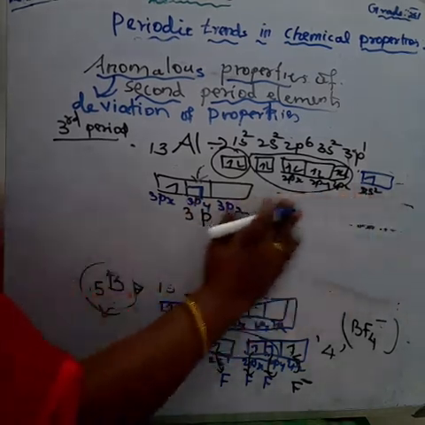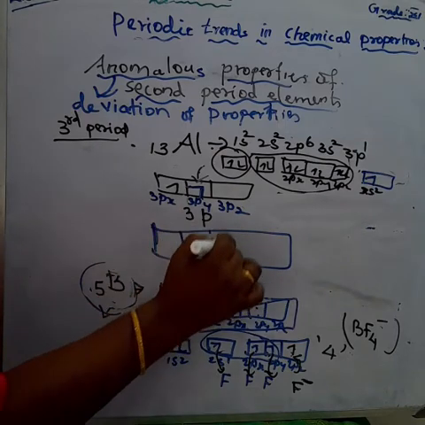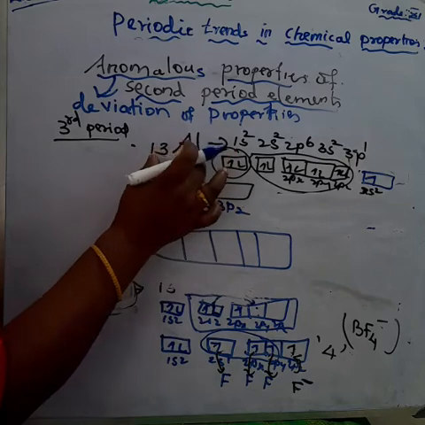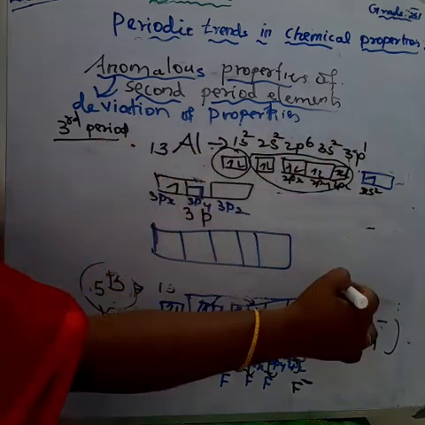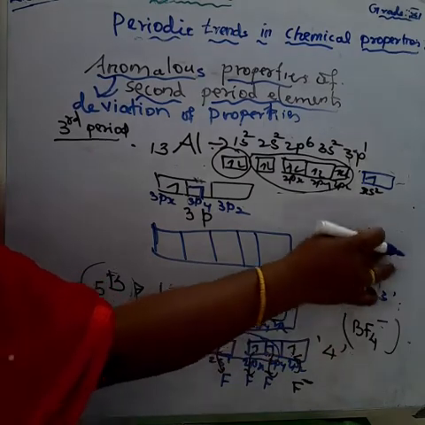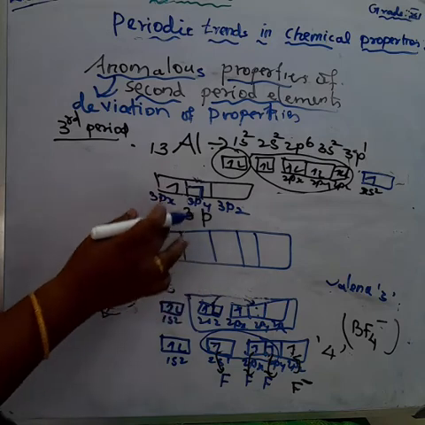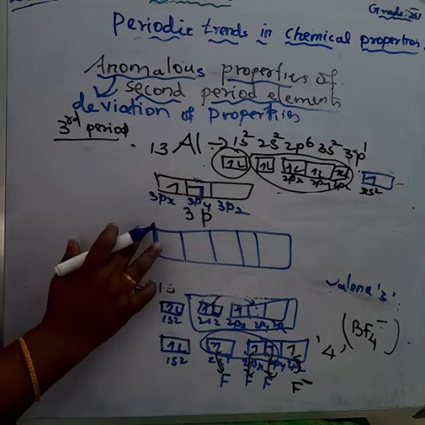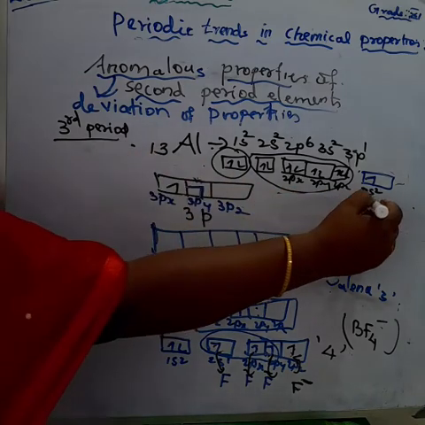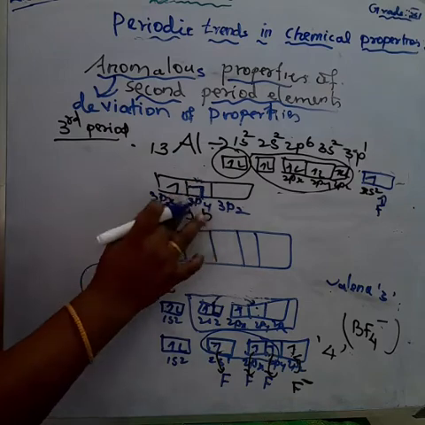The 3 electrons, aluminium, outermost electron, 3 electron. What is the valence of aluminium? 3. So it can lose 3 electrons to the other element. So this 3 electron fluorine atom gain. Okay, and the remaining orbitals, free orbitals, so 3 fluorine atom can be accommodated in remaining 3 free orbitals.